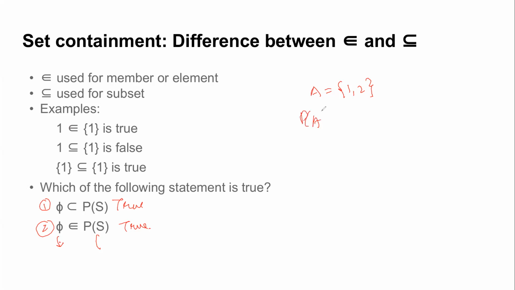As we know, if I make the power set of any set, the first element I always consider is the empty set, right? But now the question is, is phi also a subset of this? Again, this is also trivially true because the empty set is a subset of all sets, and it's actually a proper subset of all non-empty sets. That is why both statements are actually true.